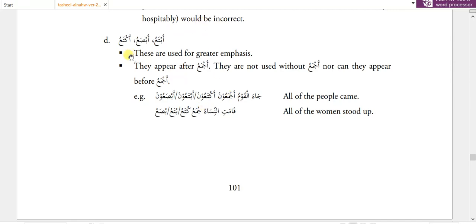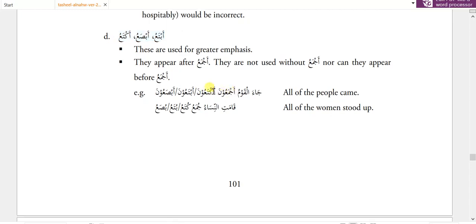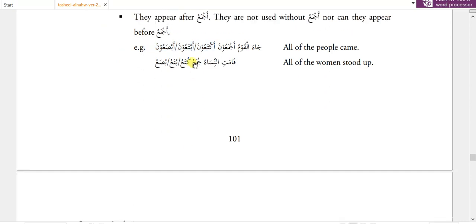But the problem with these three words is that they cannot be used as a single word like kullun or ajma'un. They are only used after the word ajma'una. So if we want to use one of these three words, we should first use ajma'una, and then we can use one of them. Now the muannas of ajma'un is juma'u.